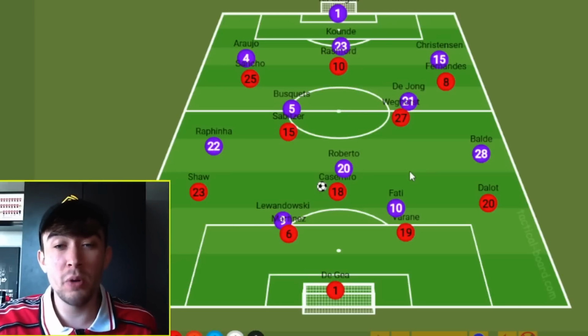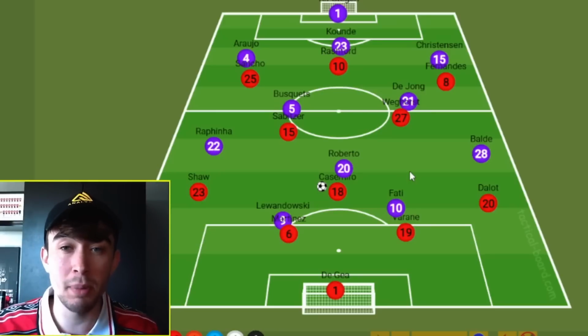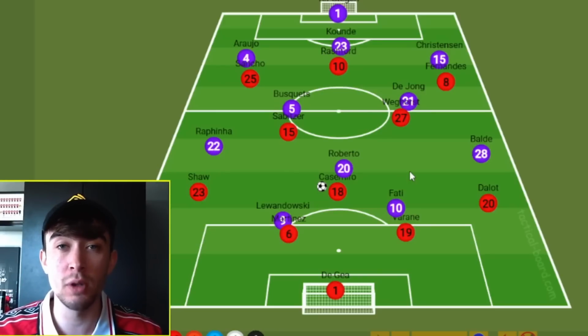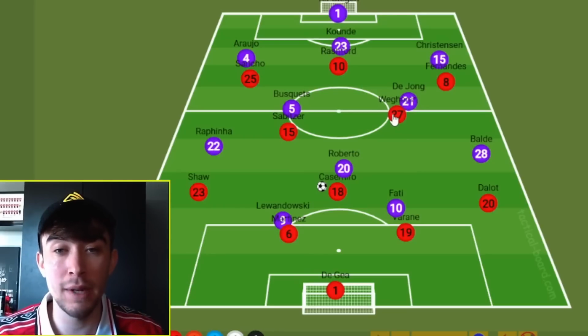Ultimately, while that is an approach which should give United a bit more defensive security, I still don't think they're going to be able to play their way through the press. I just don't think they're good enough on the ball. So instead what they need to do is once again go long, and that is exactly why Weghorst plays.